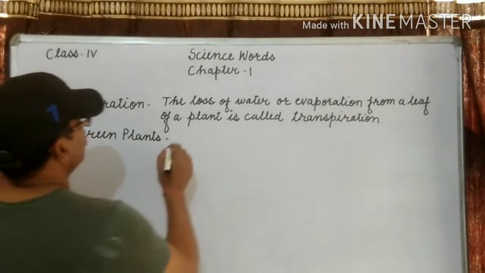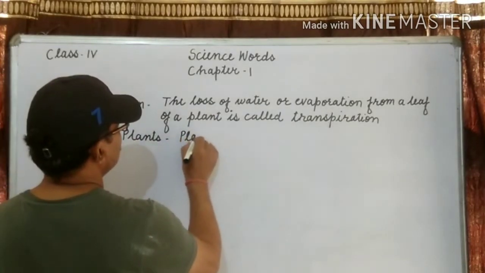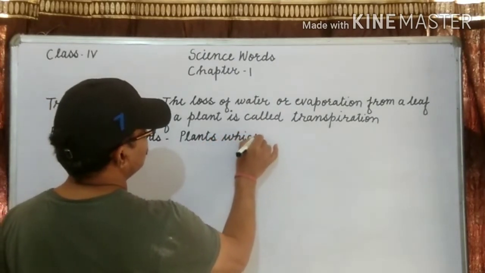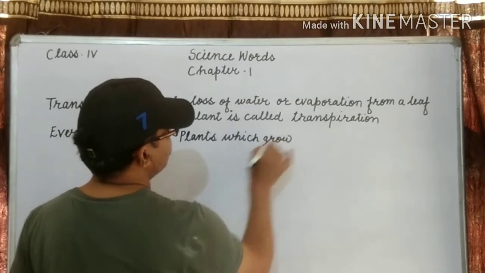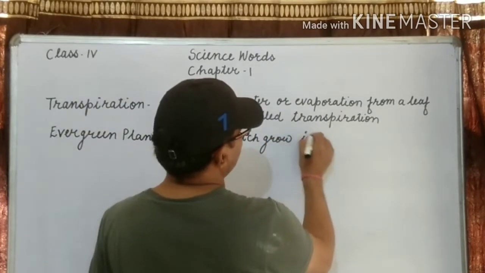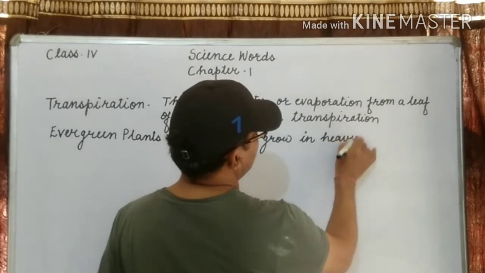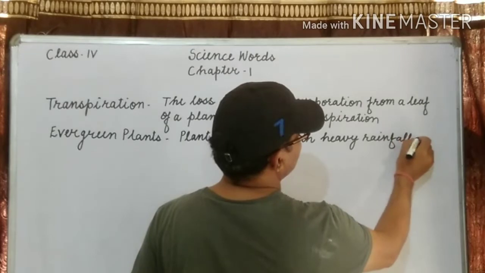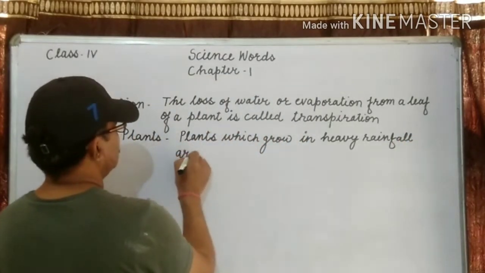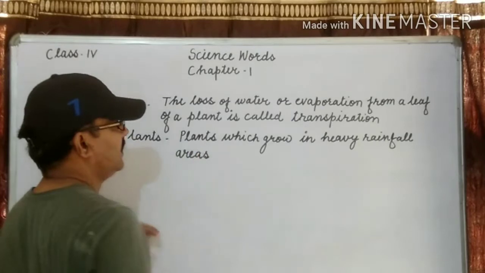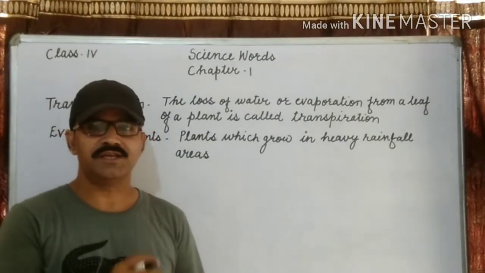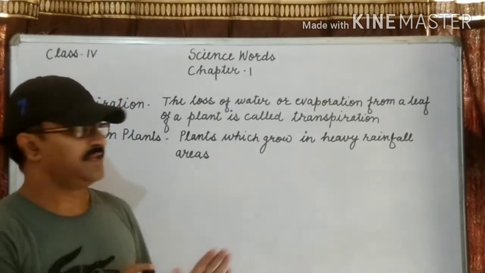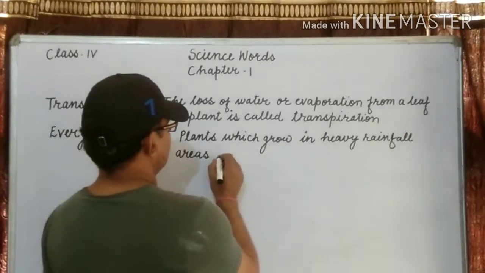So plants which grow in heavy rainfall areas, these plants grow where rainfall is more, rain is more. That's why they are known as evergreen plants. And they have broad leaves.